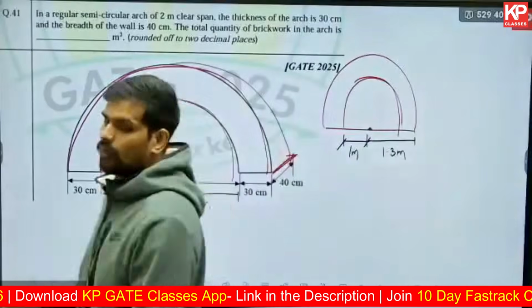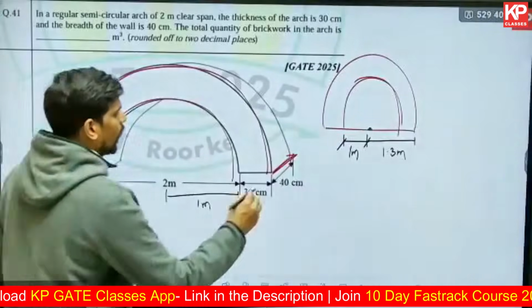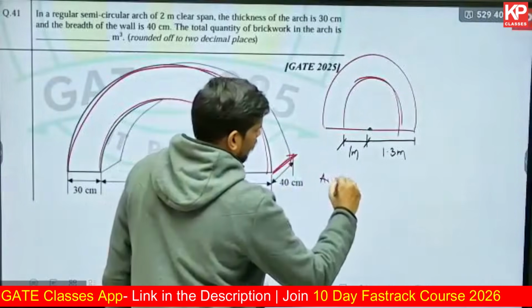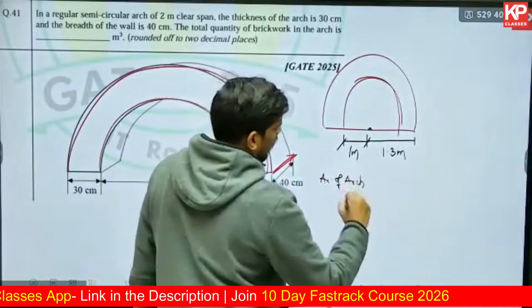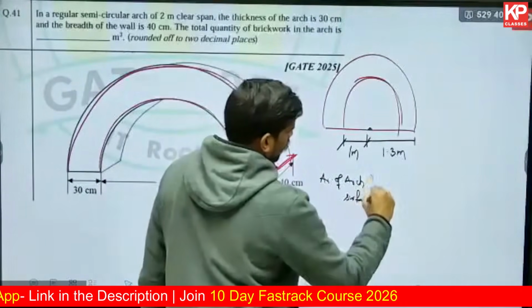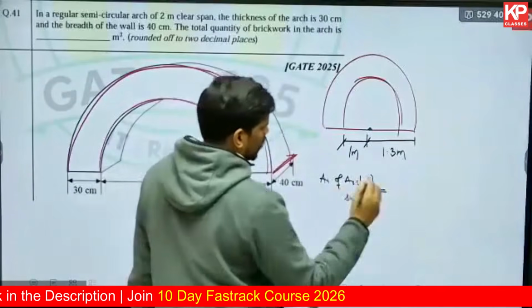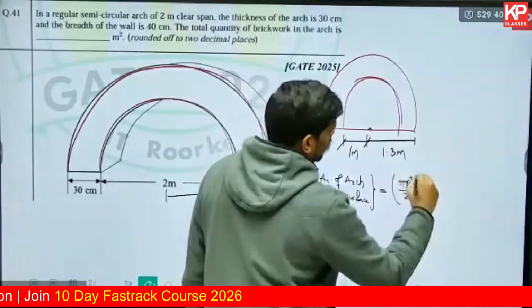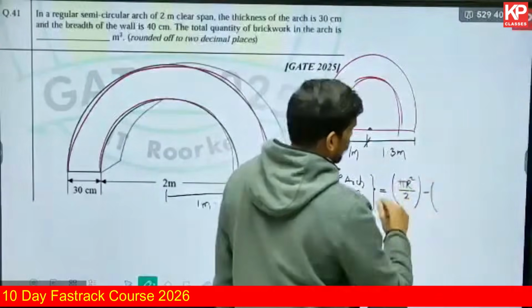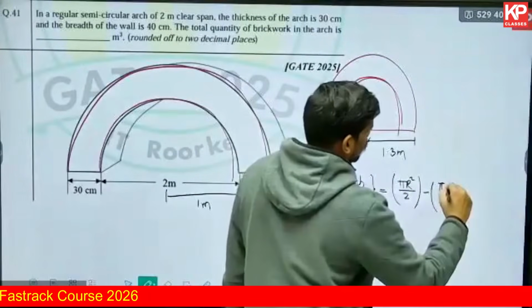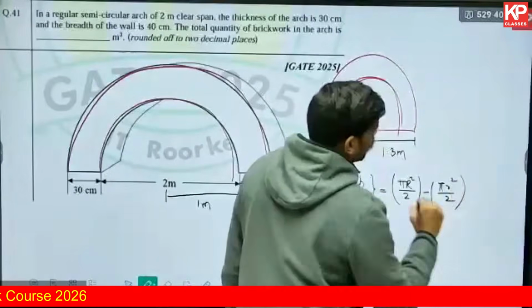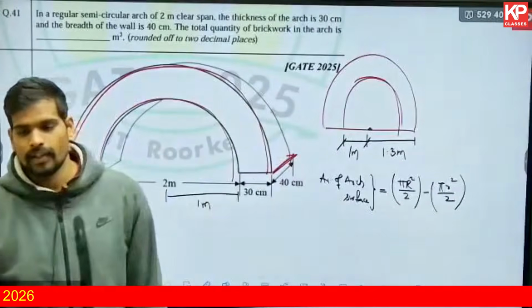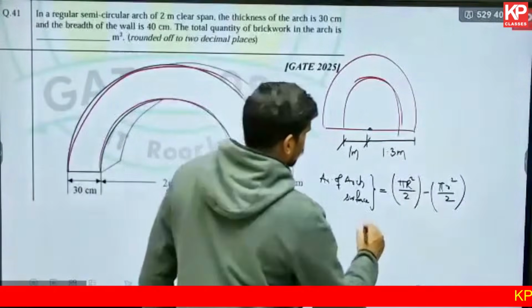So for finding out the area of this arch surface, I'm talking about the elevation surface. That will be pi R square by 2, the larger semicircle area, minus pi r square by 2, the smaller semicircle area. I'm using capital R and small r here.